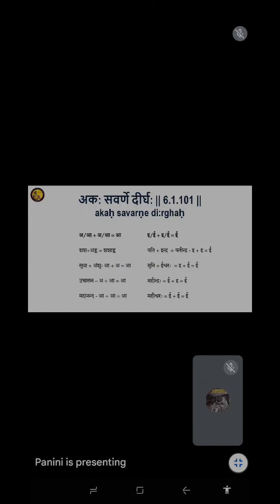The first and second sutra, so it is only these vowels. They can make homogeneous sandhi, what we call the savarna dirgha: a plus a, i plus i, u plus u. Both hrasva and dirgha can make the one type of sandhi, one type of word, which we call the savarna dirgha. So this is sutra number 6.1.101.